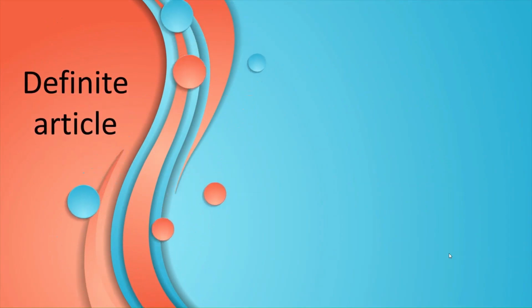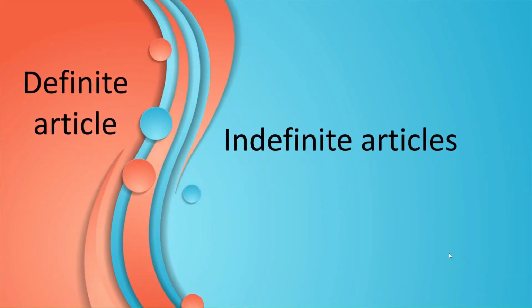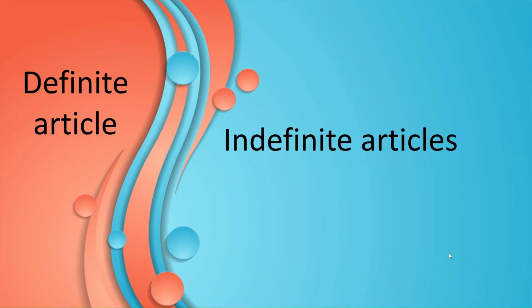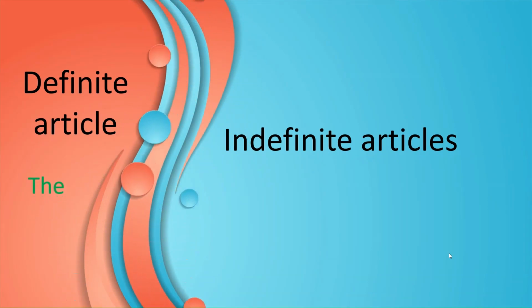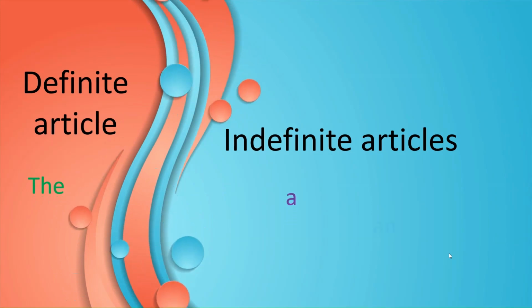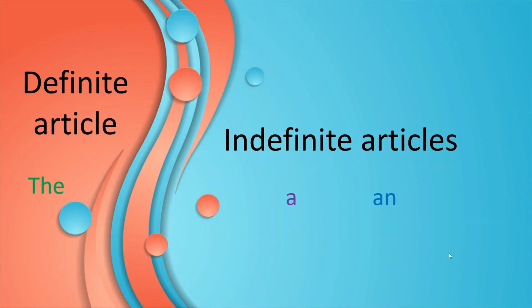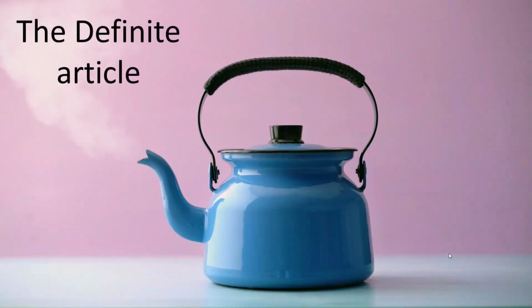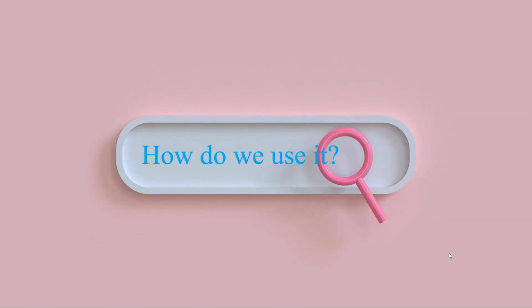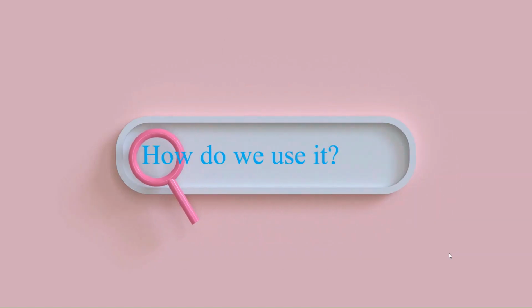Articles are divided into two categories, the definite article and the indefinite articles. The is the definite article. A and an are the indefinite articles. Now, let's talk about the definite article, the. So, how do we use it?